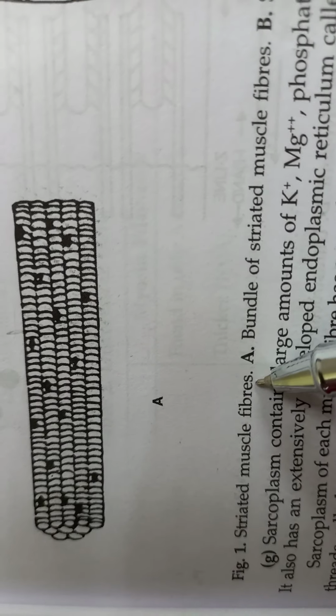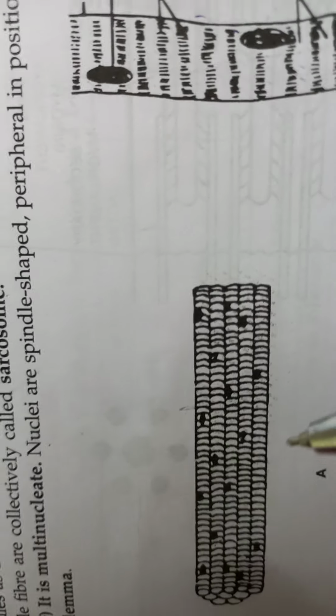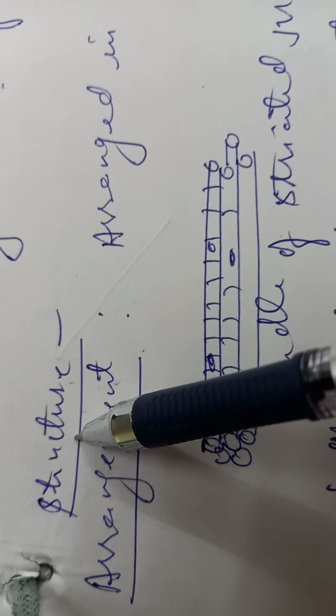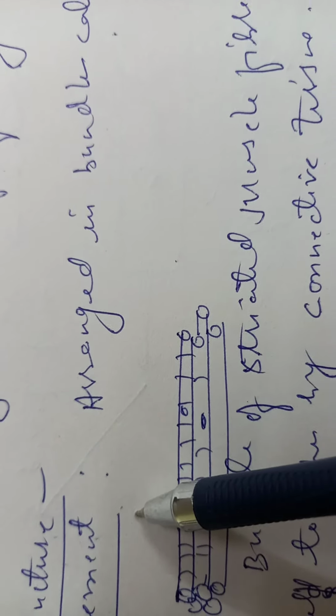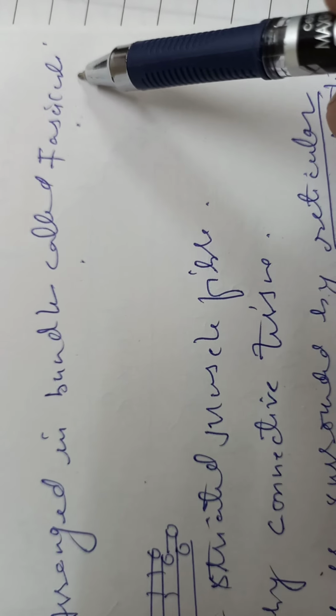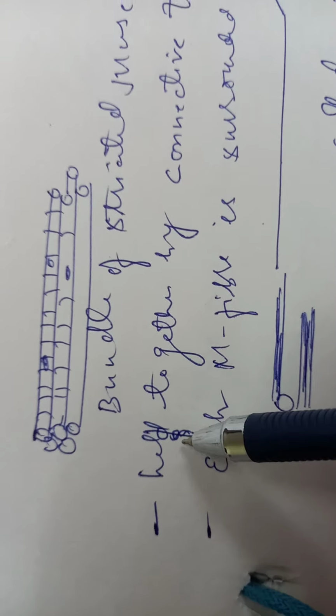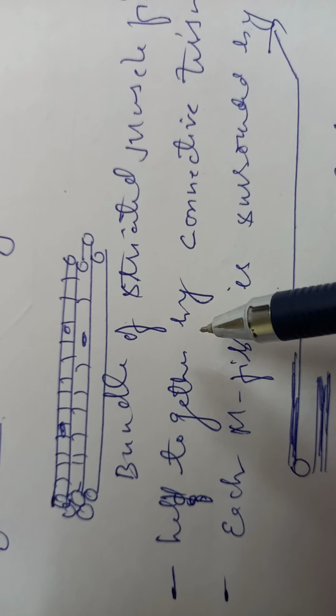Now what is their structure? I'll just tell you regarding the structure. This is the structure, as you can see in this diagram. This is the striated muscle fiber shown here, and you can see in this diagram the bundle of striated muscle fibers. Let's move on to the structure. These muscle fibers are arranged in bundles, and these bundles are known by the name fasciculi.